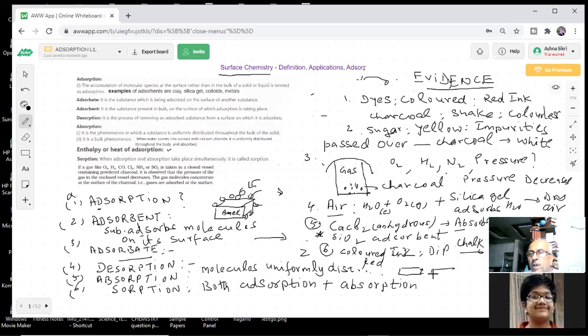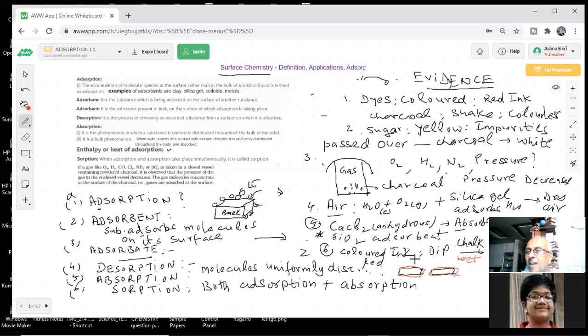This is my chalk. I have broken it, students. What is interesting? See, this is red from the top. This also is red from the top. But inside it is white. So the red, what was red? That was a dye adsorbed at the surface. It doesn't go in the bulk. But water, you will see it is wet from inside.